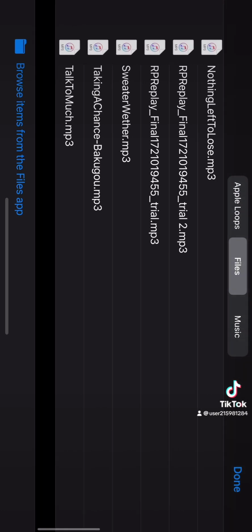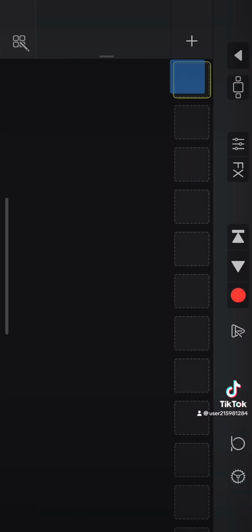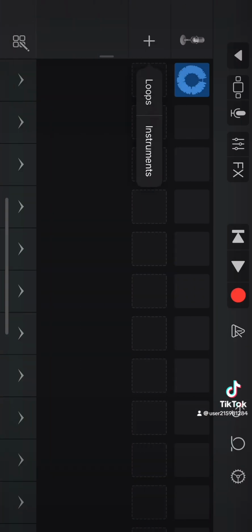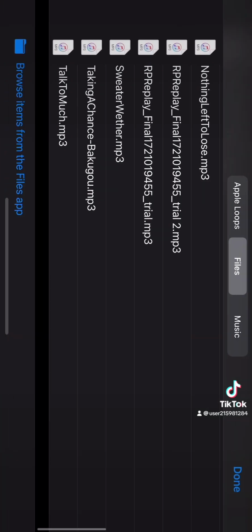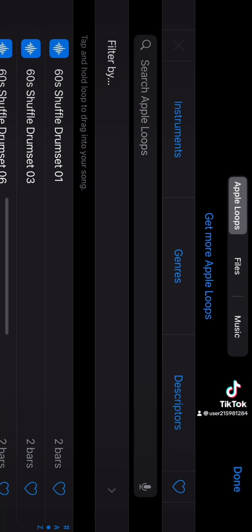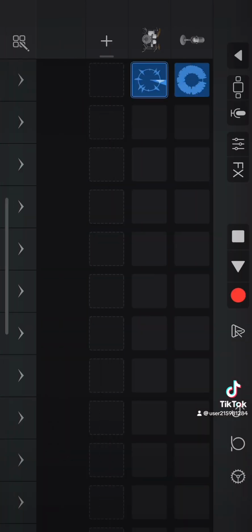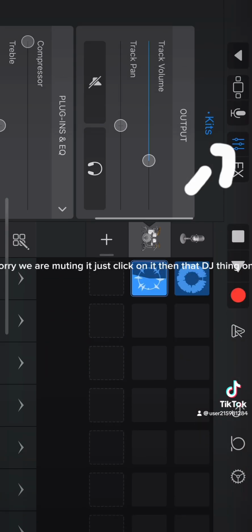It may take literally 1 second to come up. Then you've got to drag it. Press Loops again, then go on Apple Loops, because it won't let you go on without one. Any one will work. Don't worry, we are muting it. Just click on it, then that DJ thing on the top.